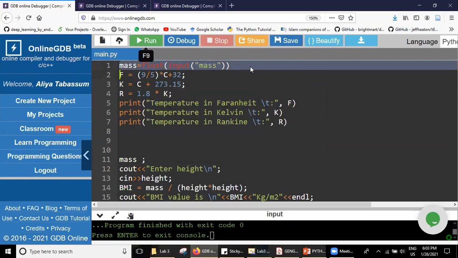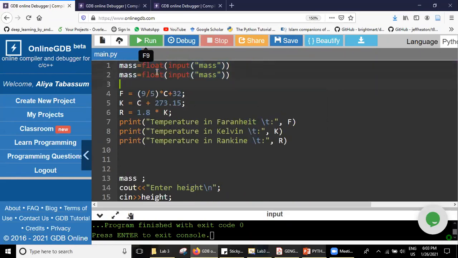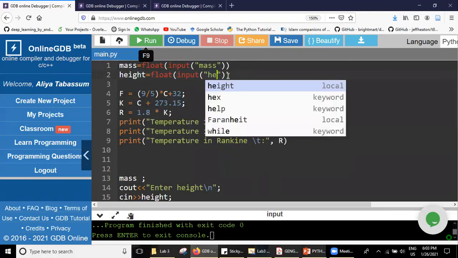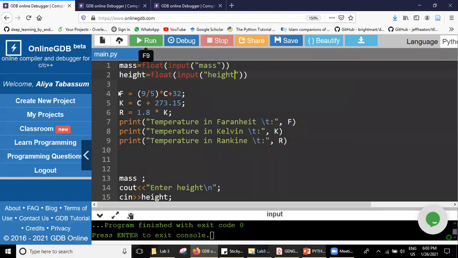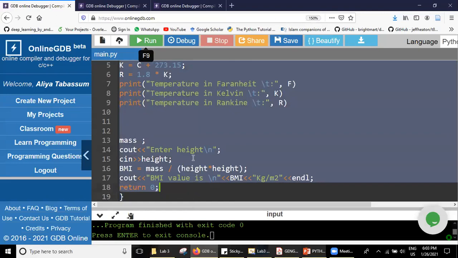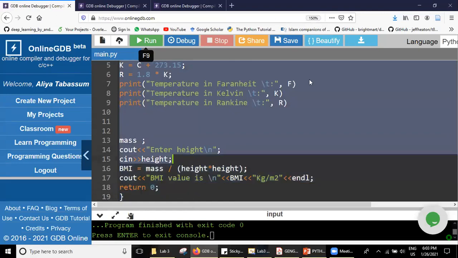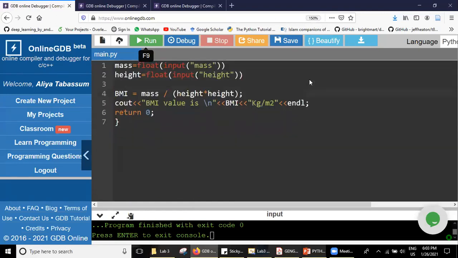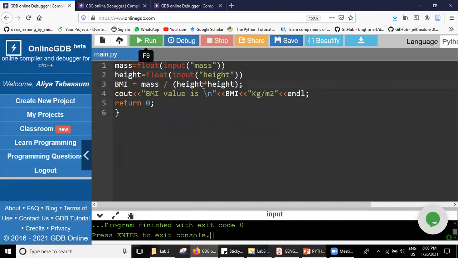First, input mass. Next, we will ask the user to input height, right? And this is height. Now we'll calculate the BMI using the formula we already have, which is BMI equals mass over height multiplied by height.